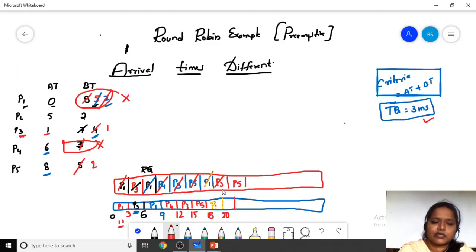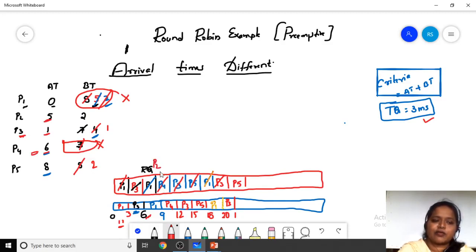So in this way we are going to check whether all the processes have been completed. Now we are going to give the P3 process 1 millisecond, and when the time comes to 6, when the time quantum is 6, we have arrived a process P2 also and P4 also.